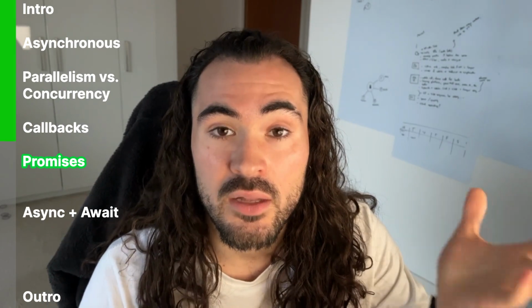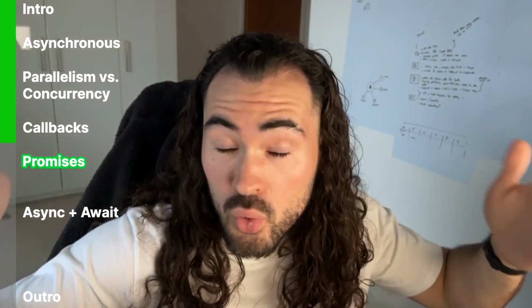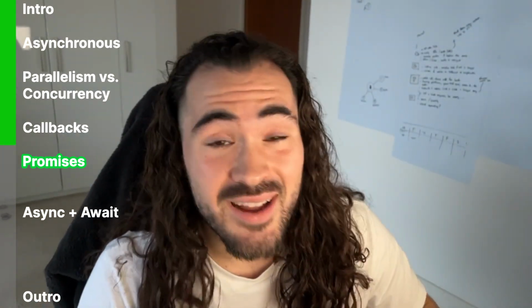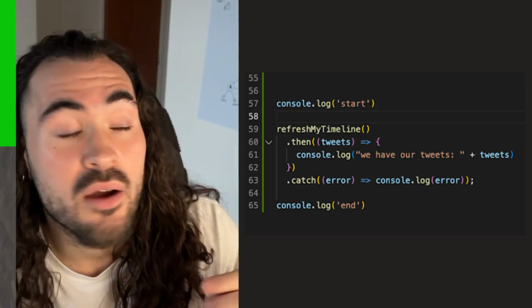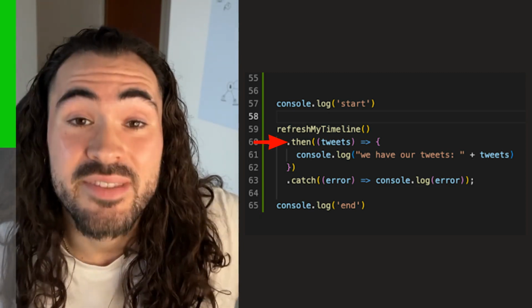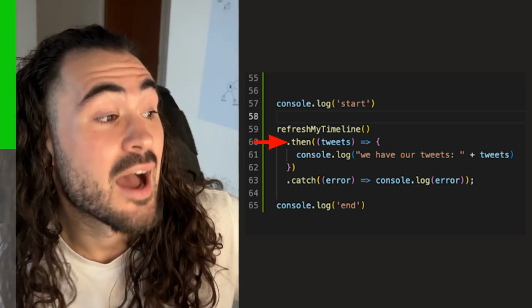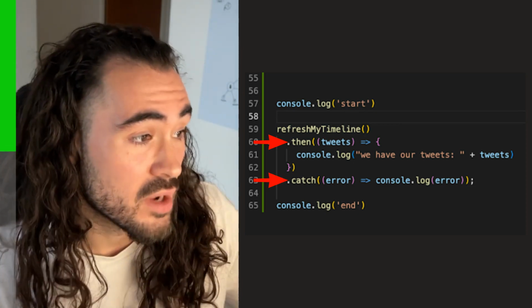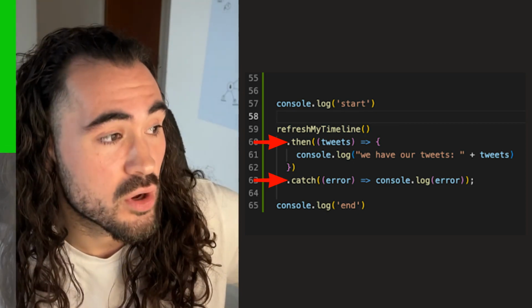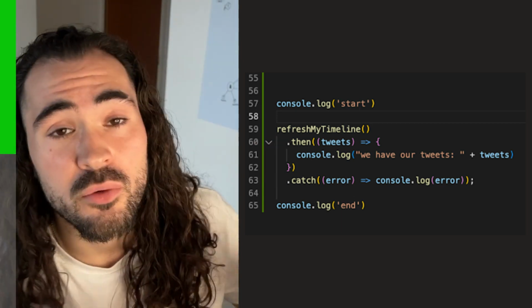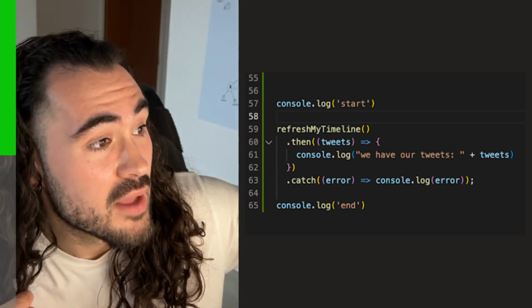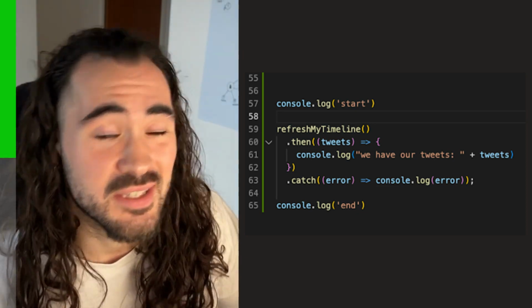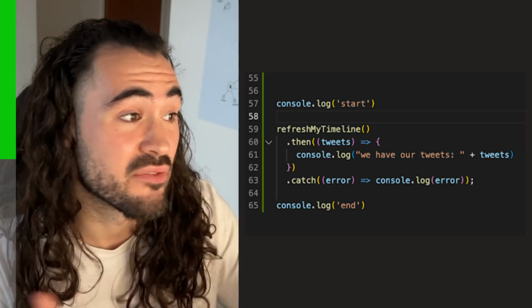Obviously, this does look like a little bit more work than what we had before, but what's cool is the way that we can now consume this in other functions. We get to use then and catch. If you can see the code here, we have the refresh my timeline function, and we use then to get the resolve result. And if it errors, it calls the reject callback, and we can catch it with the catch. So the nice thing about this is we can now see exactly how it works. We can see success and error. The way this function would run in the console is we'd see start, end, and then after the tweets are selected, we have our tweets. So in a way, this works exactly as the callback did before. I'm just showing you a different form in a promise.